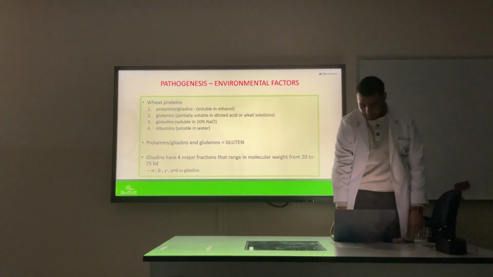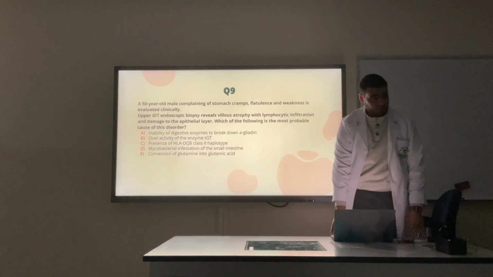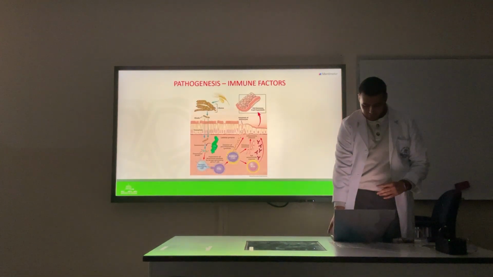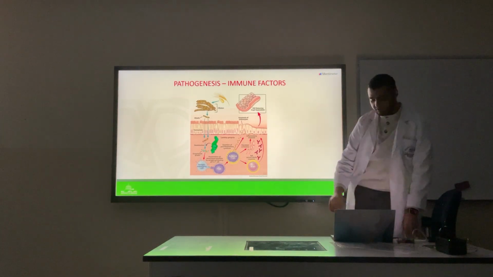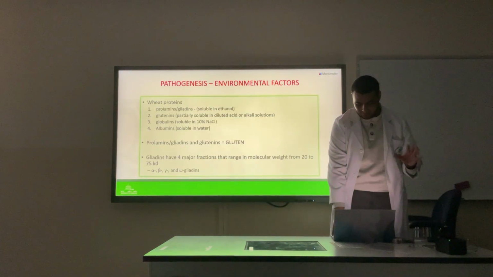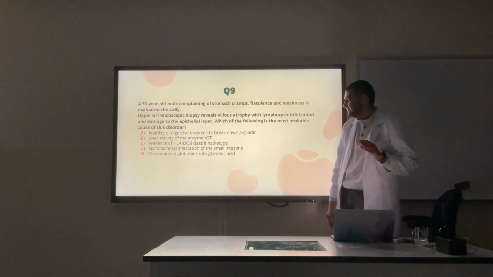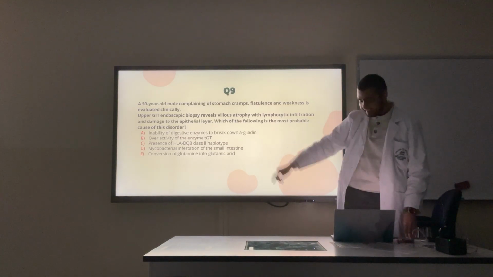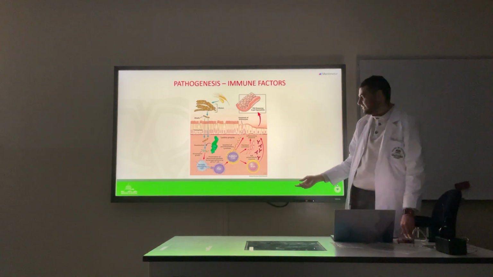Keep in mind here, gliadin is here. I don't understand why, but I will say it now. And the genetic factors we already discussed. This is where the immune factors come from. There is something slightly wrong in each of the answer choices except for C. For example, inability of digestive enzymes to break down alpha gliadin. That's not necessarily the case. The enzymes are there.